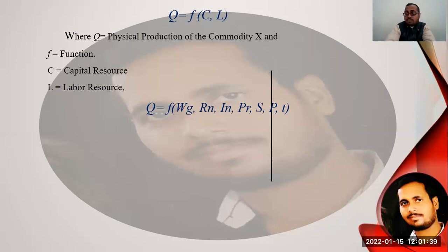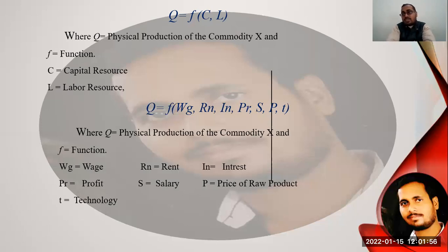So these 5 factors of production are land, labor, capital, entrepreneur and organizer. Each and every factor plays an important role in production, and when these factors change, the effect shown on production is shown by this equation.